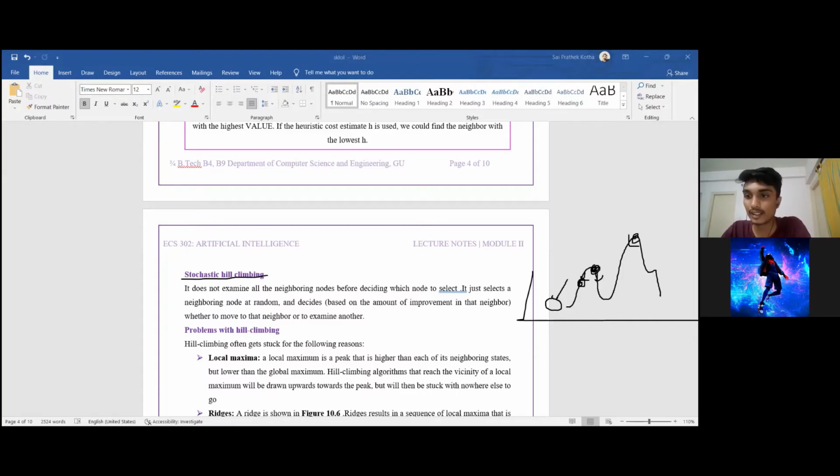But suppose we reach here, and by luck we have randomly selected this. You can see clearly that this is higher than the current node. So we can jump from here to here because we have randomly chosen it. So stochastic hill climbing is nothing but randomly choosing another point other than the current node and seeing whether by luck we can go up. That is nothing but stochastic hill climbing.